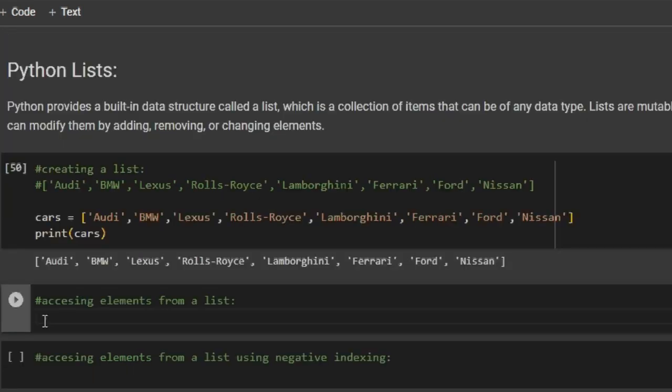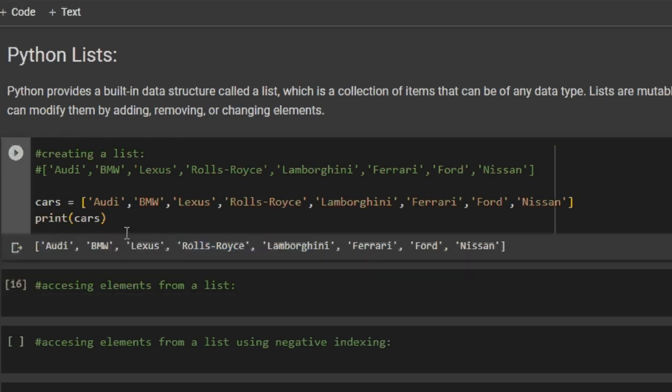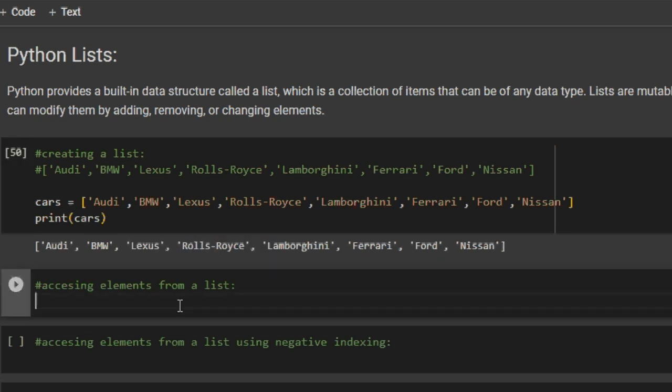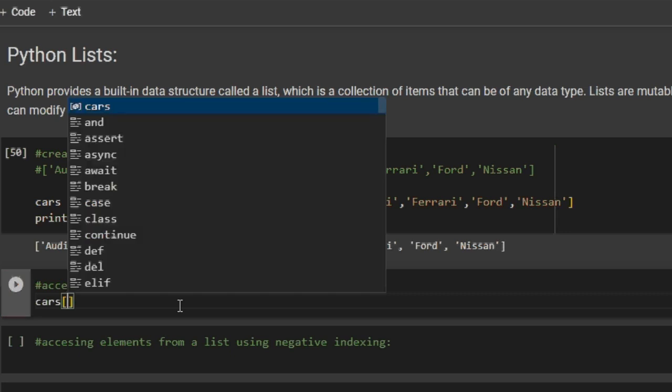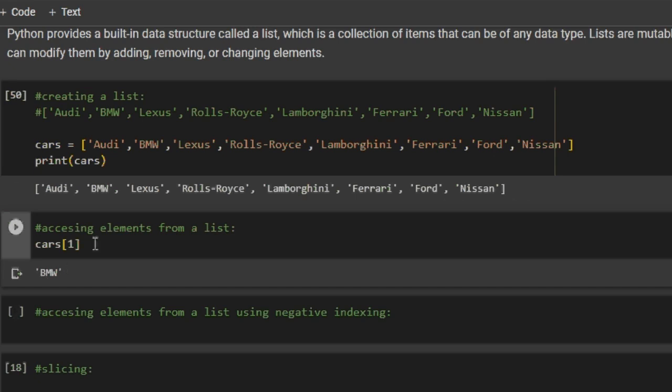Now we will be accessing elements from the list. Each element in the list has an index number, and the index number starts from 0. Here Audi has an index number 0, BMW has 1, Lexus has 2, and so on. So let's say we want to fetch BMW from this list. I will write cars, these square brackets, and the index for BMW is 1, as the index starts from 0. So I will write 1 and run the code. So I get BMW. Now if I want to fetch out Rolls-Royce, I will just count the index number, that is 0, 1, 2, 3. And if I give 3, I can fetch out Rolls-Royce.